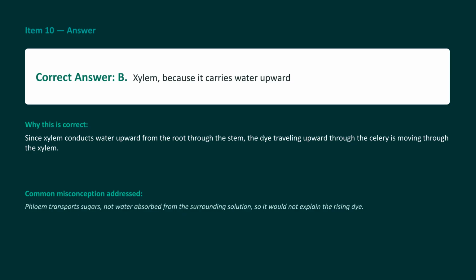The correct answer is B, xylem. Xylem is the tissue responsible for conducting water upward from the root through the stem, which explains the rising dye. Because the colored water is being drawn upward through the cut stem of the celery, it must travel through the water-conducting tubes, which are the xylem vessels. Choice A, phloem, is incorrect because phloem is specialized for distributing sugars made during photosynthesis, not pulling raw water up from a cup.